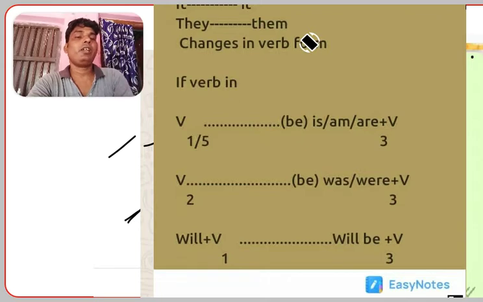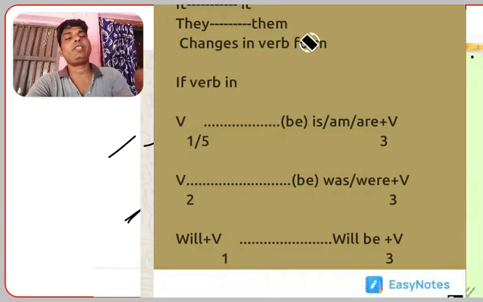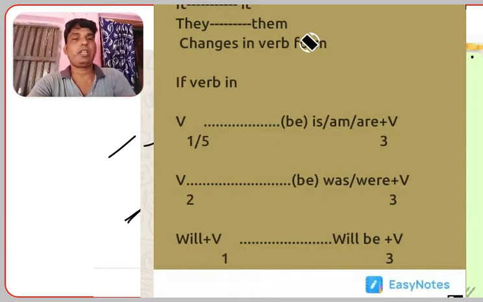In the same way: Aishwarya will complete her homework. So her homework will be completed by Aishwarya. Aishwarya will do this work, so this work will be done by Aishwarya. Like these examples, we can discuss simple present, simple past and simple future.